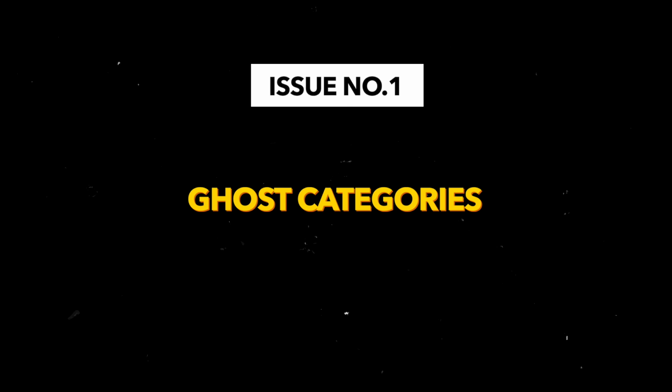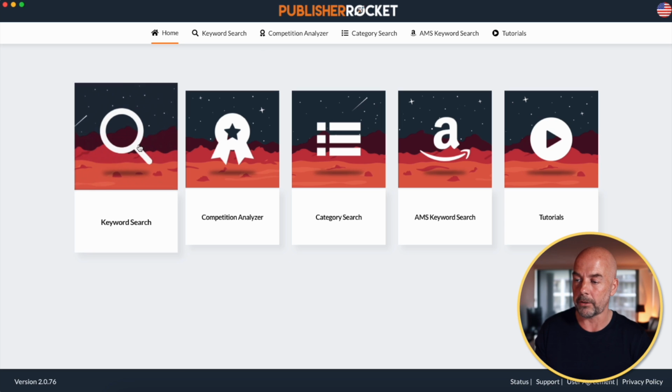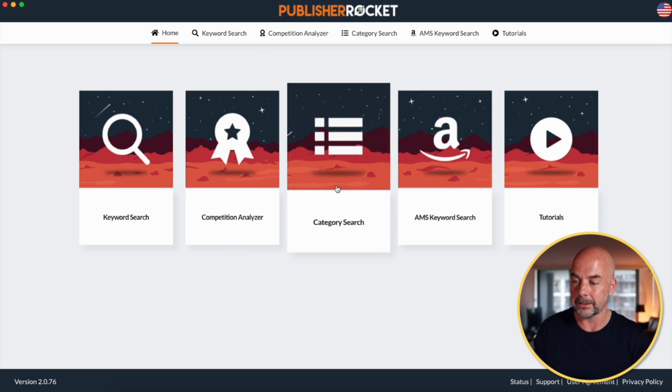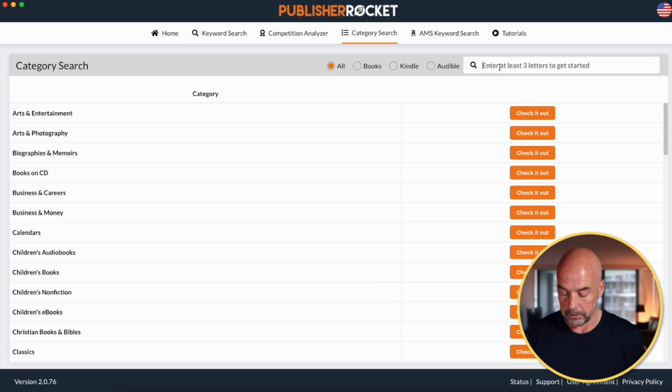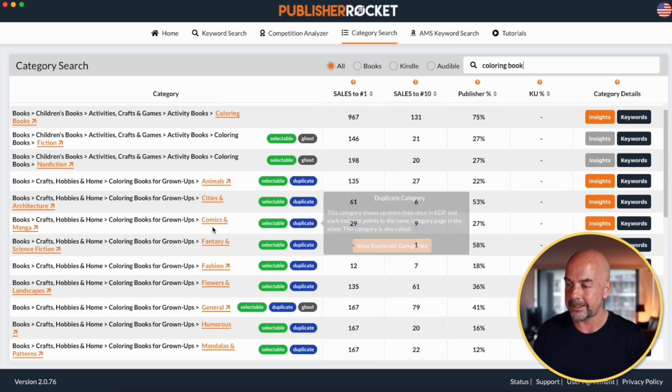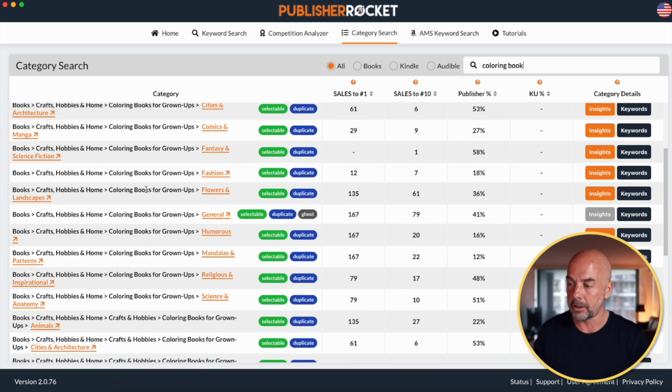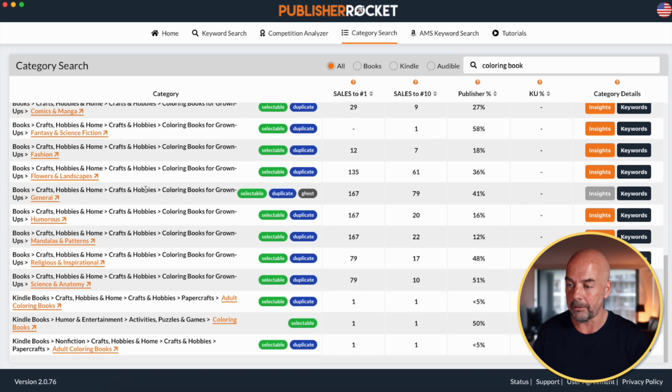So now we're going to look at these 3 issues. And the first is around ghost categories. And for this, we're going to need to go to Publisher Rocket. And here we are on the home page, and we've got the option here to select a number of these functions. And we're going to go to category search. And we're just going to do a general search for colouring book. And here we have our list and all the different colouring book categories that are available.